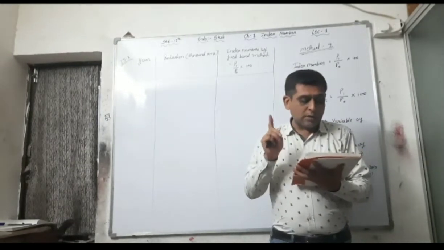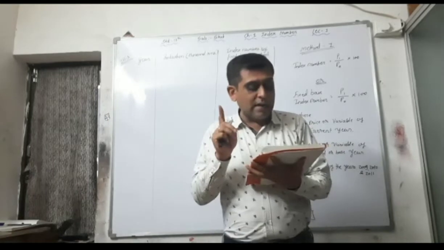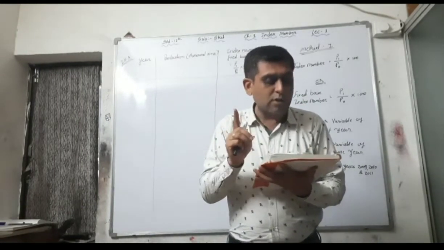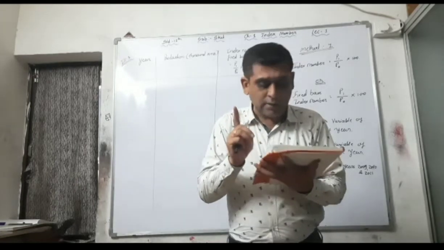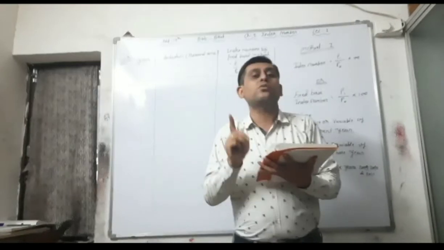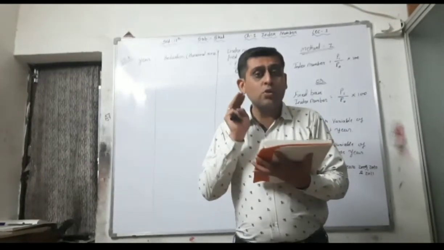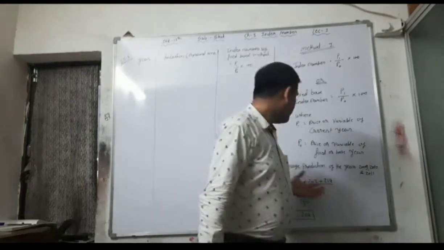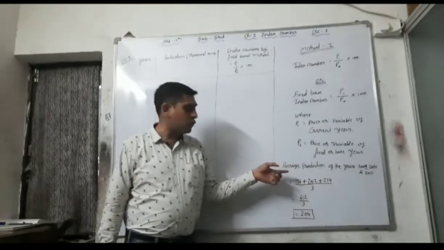So the 2009 production is 196 thousand tons. Then the 2010 production is 202,000 tons, and the 2011 production is 214,000 tons. First of all, you have to take the average of three years' production. See here, you have to write this first.